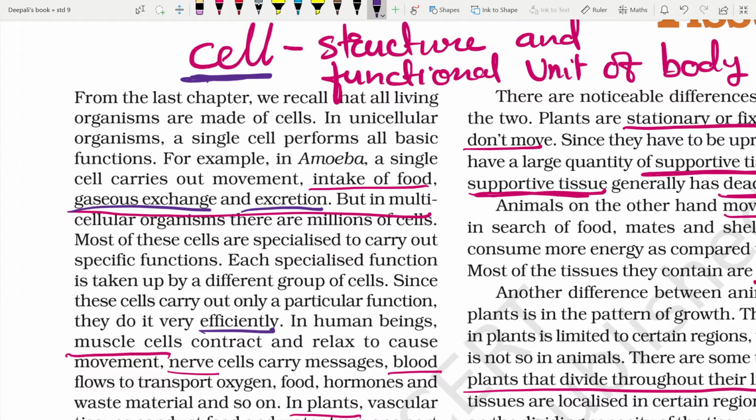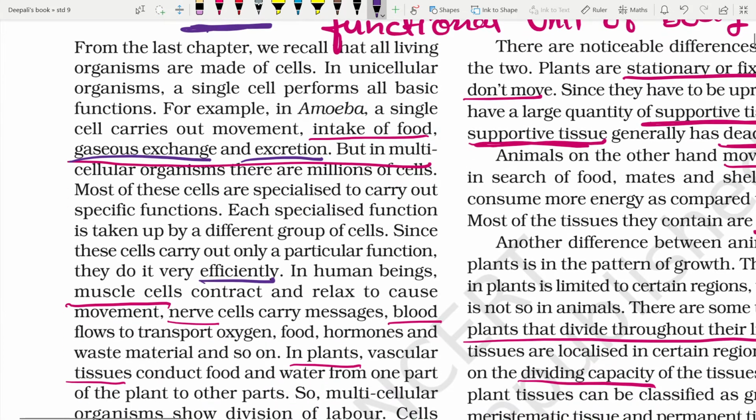And that is given in the example of muscle cells. All the muscle cells contract and relax to cause movement. In the same way, all nerve cells carry messages. Blood flows to transport oxygen, food, hormones and waste materials and so on. So blood is also a group of cells, not a single cell.